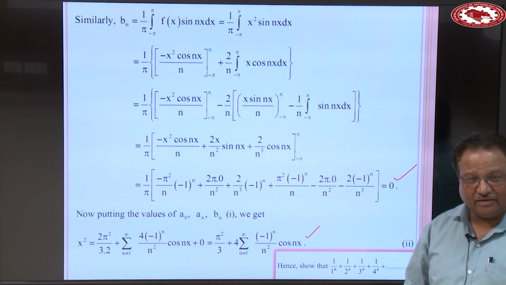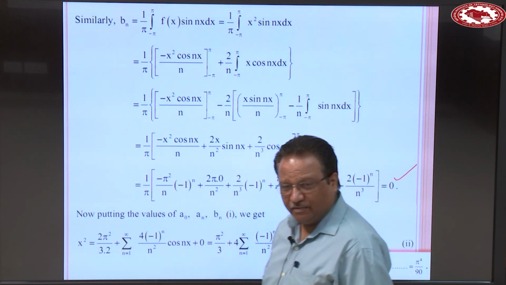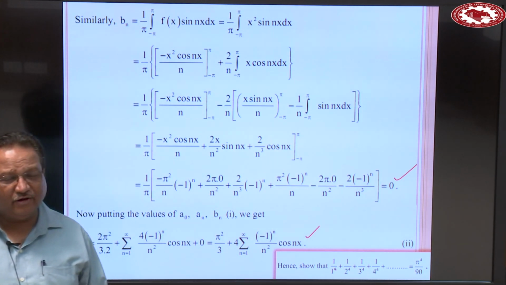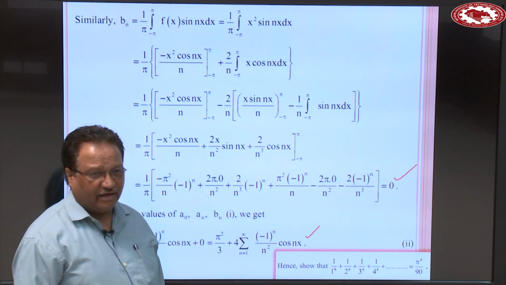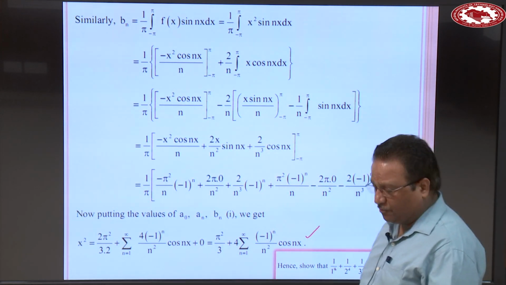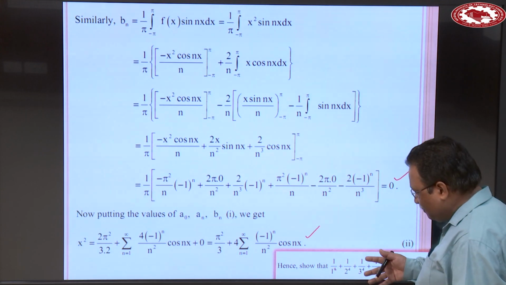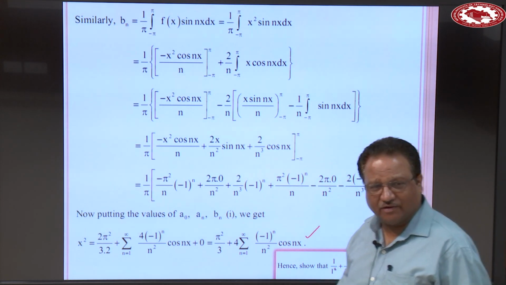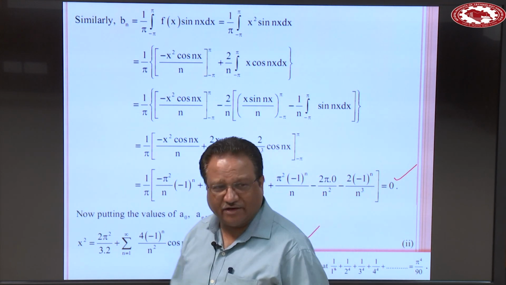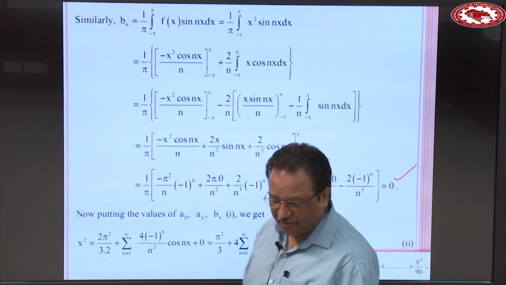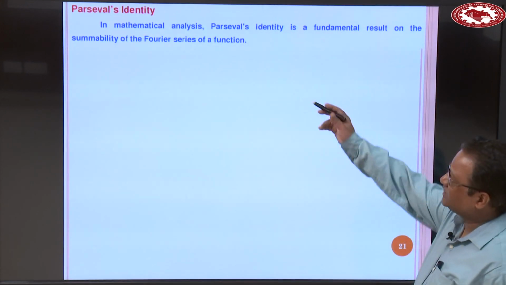So we cannot develop this expression directly. We need one very important identity, and that identity is known as Parseval's identity. So before we solve this second part, let us define what is Parseval's identity and how can we prove that identity. So write down this topic, Parseval's identity.